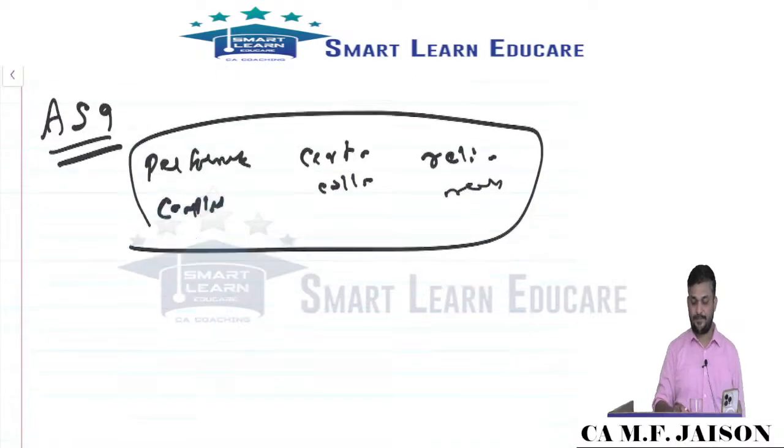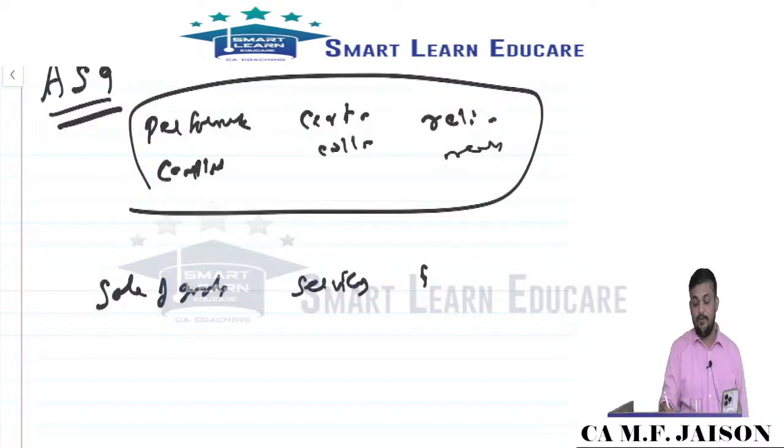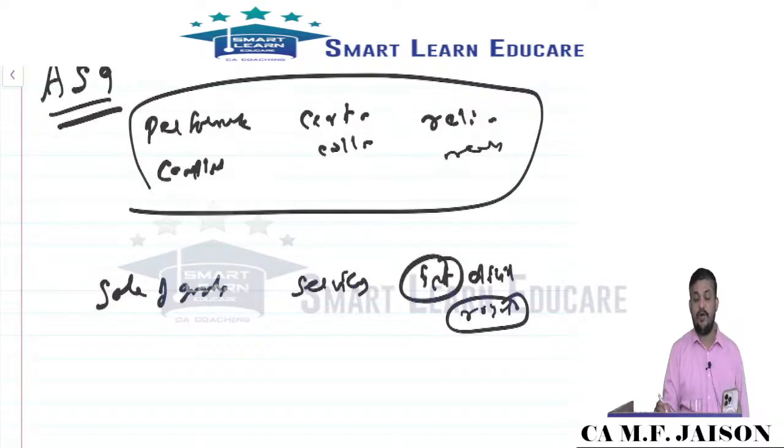This is the basic. It covers sale of goods and services, then the use of resources: interest, dividend, royalty. We told you interest and royalties are on accrual basis, but interest on a time accrual basis, and royalty on the basis of the terms of the agreement. It may be based on production, output or sales. Like that, we decide the basis on which royalty should be paid. Dividend can be recognized as income only when it is declared.